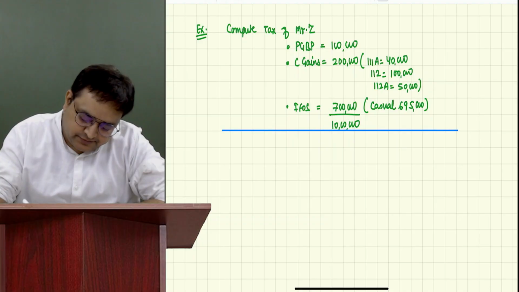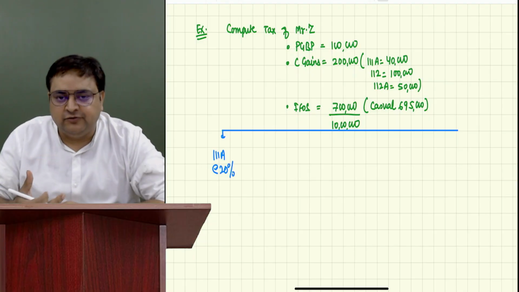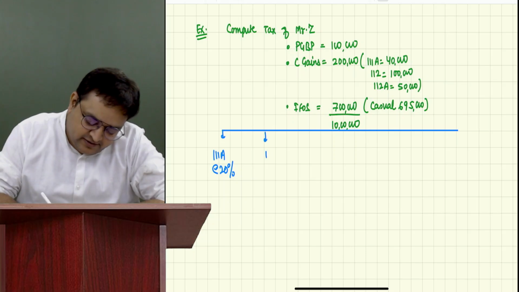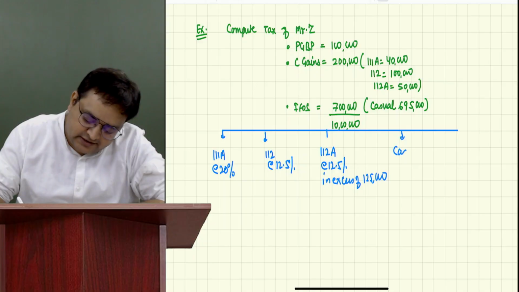So what you will do, you will write 111A. Please keep on writing the percentage rate also, so that you can learn them. 111A at 20%, 112 at the rate of 12.5%, 112A at the rate of 12.5% in excess of 1,25,000, casual at the rate of 30%, and then the remaining income.